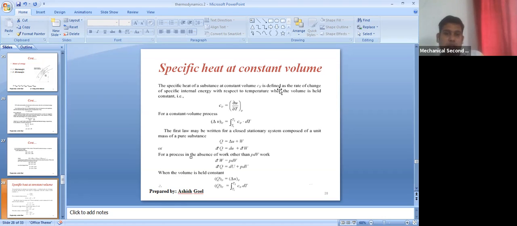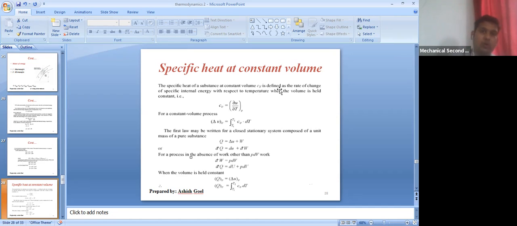As per thermodynamics, we have certain definitions for these quantities, and we should understand the meaning of these definitions. Till now, we have got the idea of internal energy, that is the stored energy inside a system.